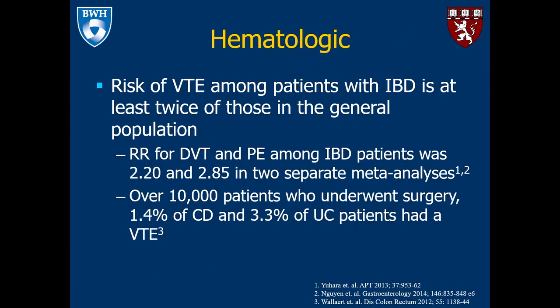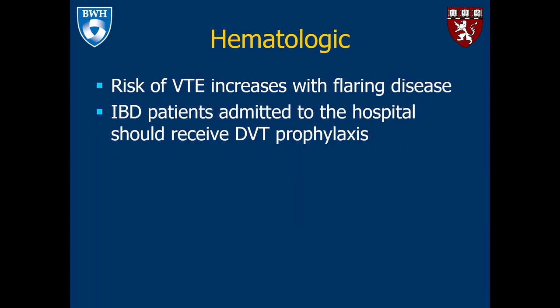To move on to hematologic manifestations of IBD, the risk of thrombotic events among patients with IBD is at least twice that of those in the general population. In two separate meta-analyses, the relative risk for DVT and PE among patients with IBD was 2.2 and 2.85. A separate study looking at over 10,000 patients who had undergone surgery found 1.4% of patients with Crohn's disease and 3.3% of those with ulcerative colitis had a venothrombotic event.